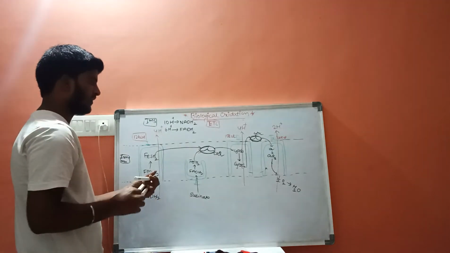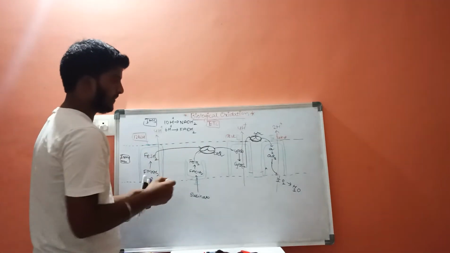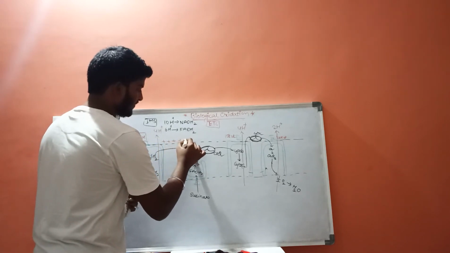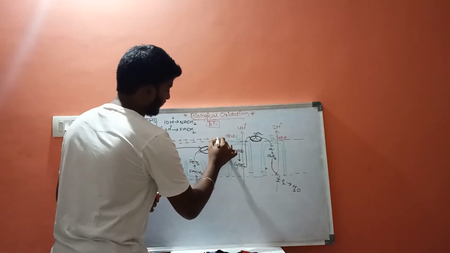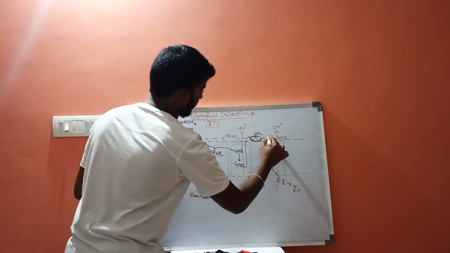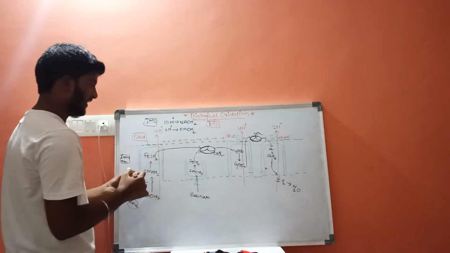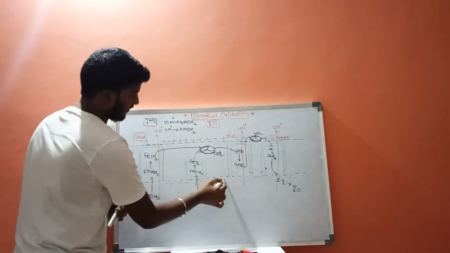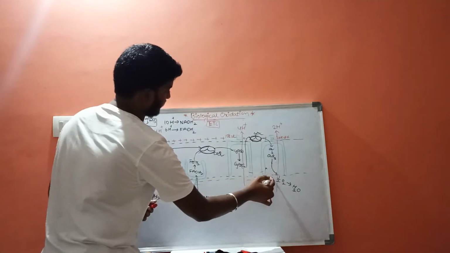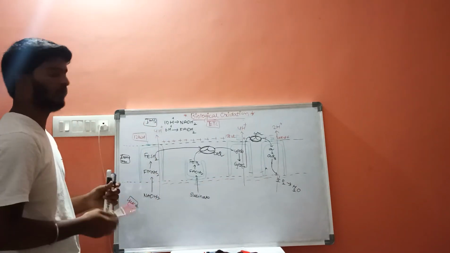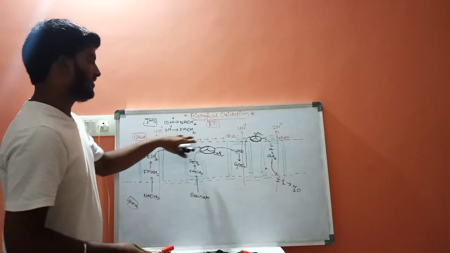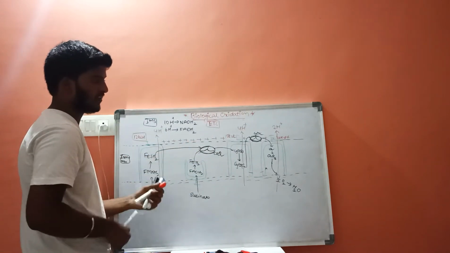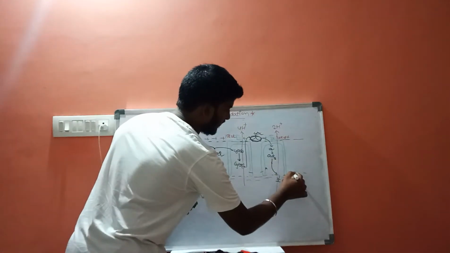As a result, the positive gradient will be developed at the intermembrane space, and here the negative charge will be developed. Now, whenever this positive charge is developed, there is the last complex, complex number 5.